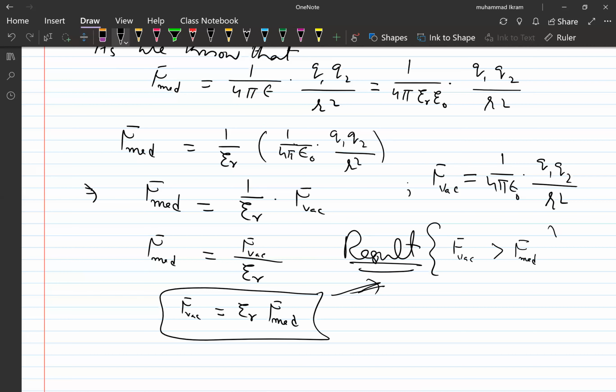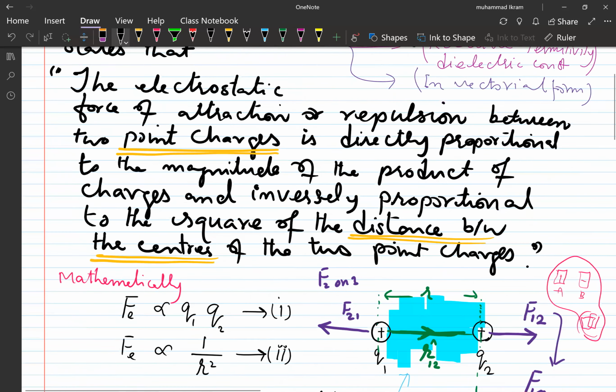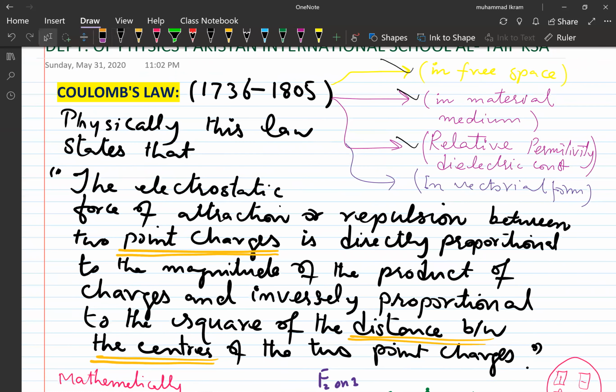This means that whenever you introduce a medium other than free space between two charged particles, the electrostatic force of attraction or repulsion between them decreases. This is the result. So we have done this part also, that is the relative permittivity or dielectric constant.